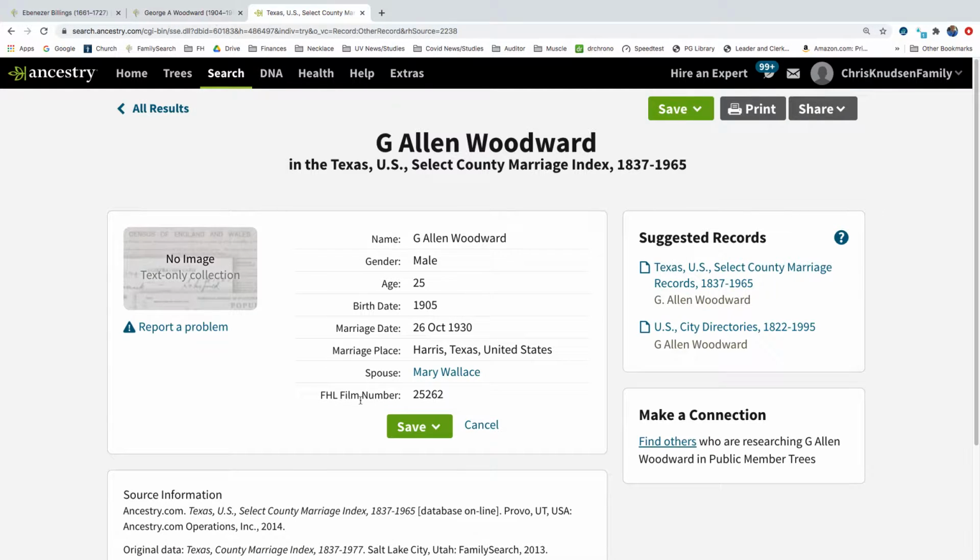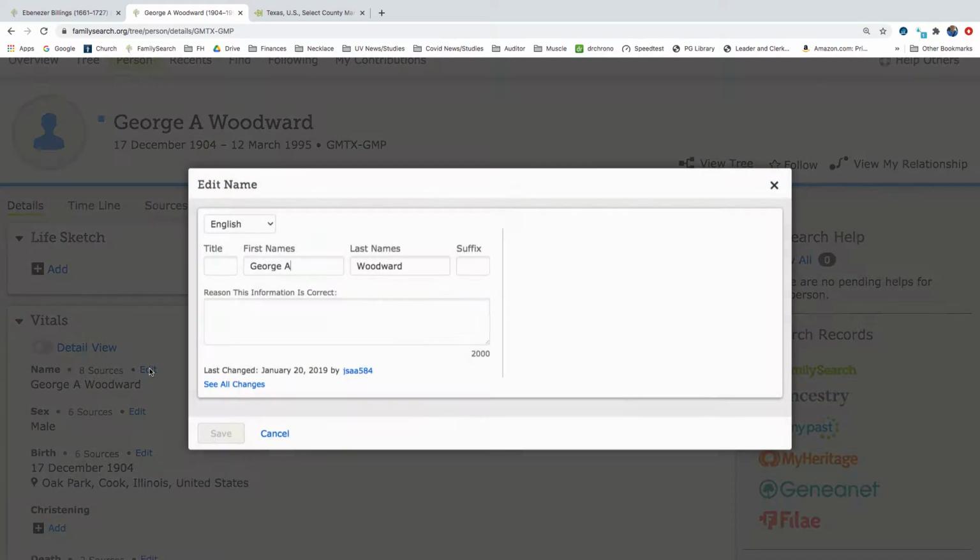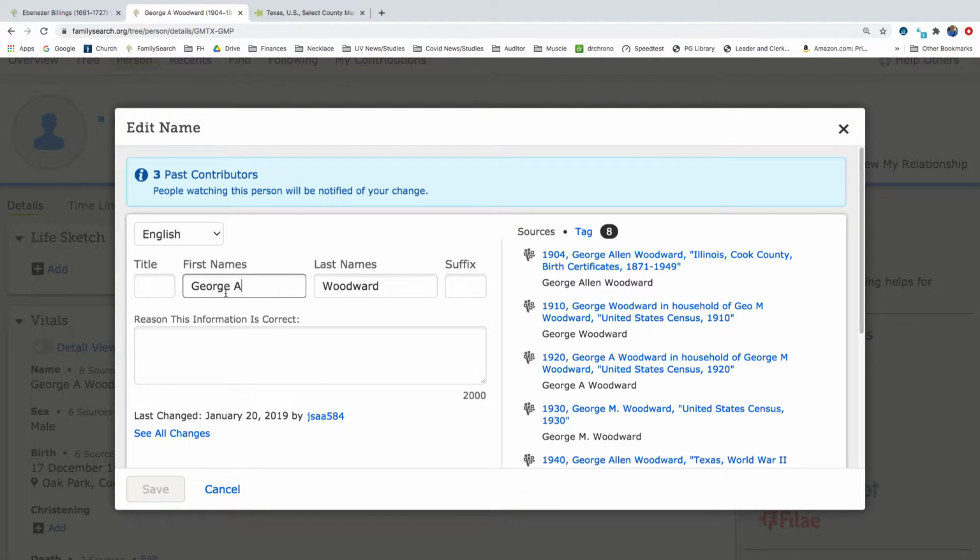So birth 1905. That's just an estimated birth year. December 1904, so it's very close. Since we know George's middle name is Allen, let's go ahead and type that in. We'll hit save.